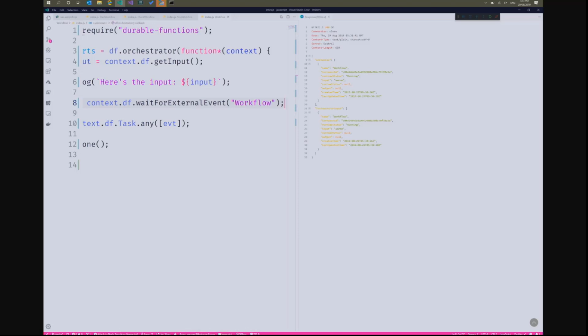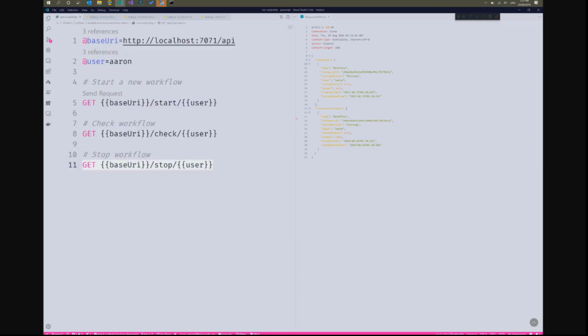Now, the thing to be aware of, when we raise that event, it's going to drop a message into a queue that will be eventually picked up by the orchestrator that's running in the background. So it's an eventual consistency model. It's not going to happen immediately. So if you're expecting that, as soon as you fire the event, the other one is going to immediately finish or execute, there will be a potential delay. It's more obvious when you're doing it locally because it's got debuggers attached, you've only got single processes that are executing. In a cloud environment, it's more likely to happen in near real time because it'll happen in a better scale out scenario. But it's just good to be aware that this is an eventual consistency thing.